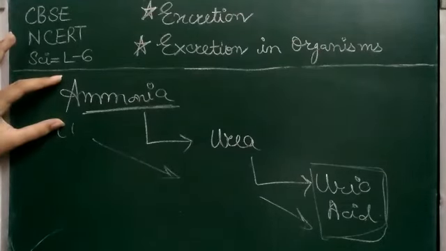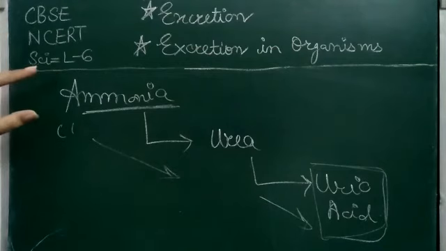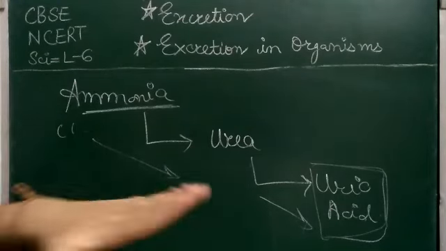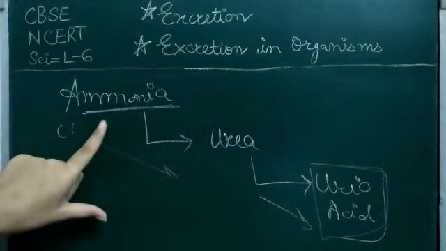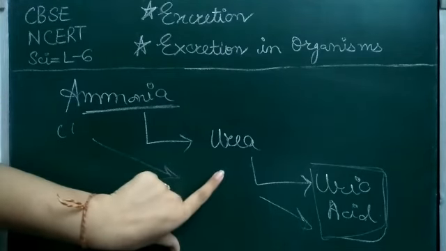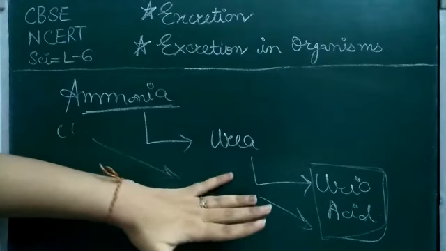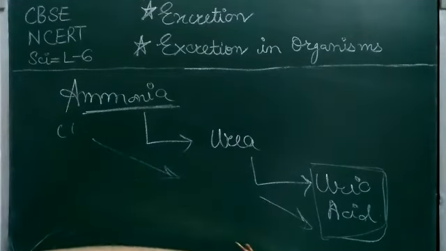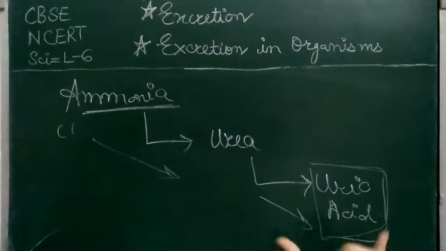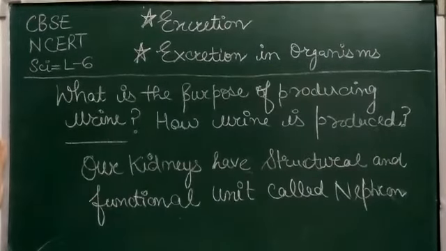Ammonia is excreted by aquatic animals because they have a very high amount of water, and it is excreted only at those places where there is a very high amount of water. We all excrete urea, which is lesser toxic than ammonia. And the birds which have to fly in the air excrete uric acid, which is even less toxic than urea.